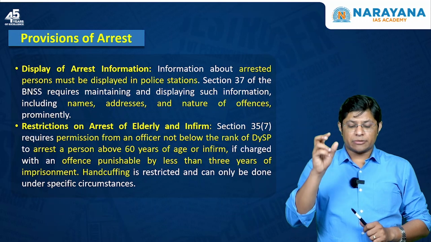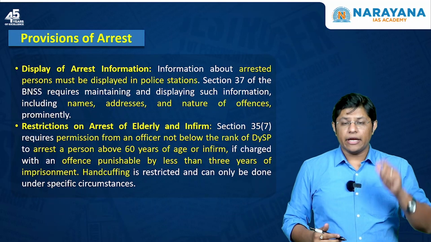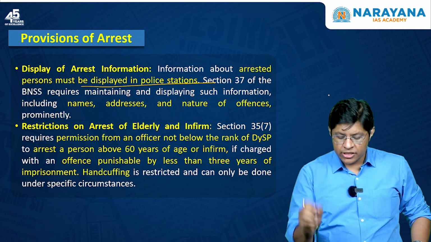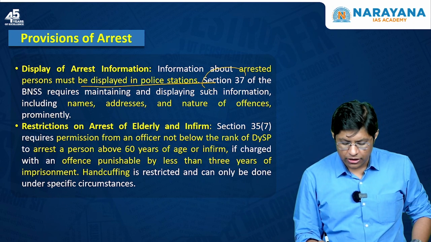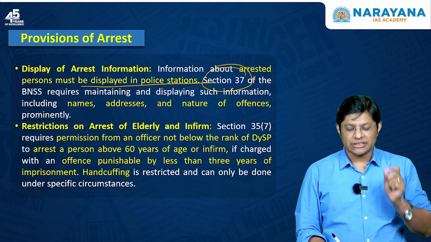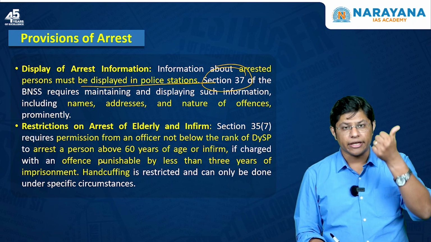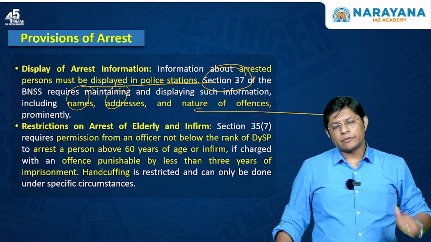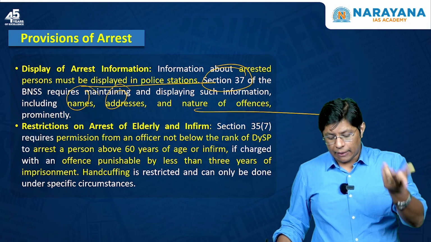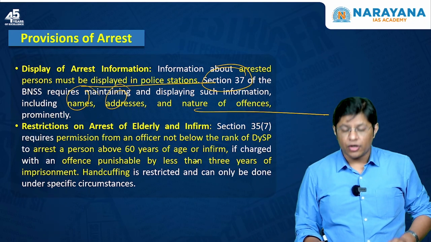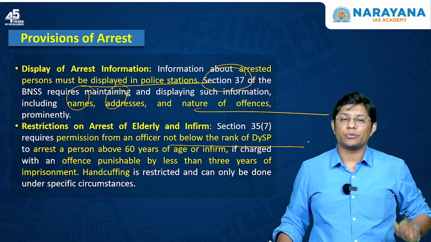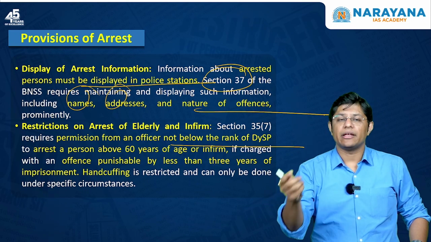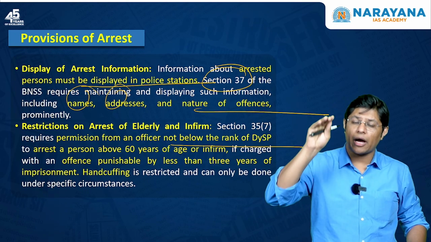The next one is with respect to provisions of arrest. Now, information about the arrested person must be displayed in the police station. This provision is mandated as per section 37, which requires maintaining and displaying such information, including name, address, and nature of offences. Now, when it comes to arresting an elderly person, especially above 60, then the permission of an officer not below the rank of Deputy Superintendent of Police is required. Which means if you have to arrest a person above 60, then you need to take the permission of an officer of DYSP rank or above.